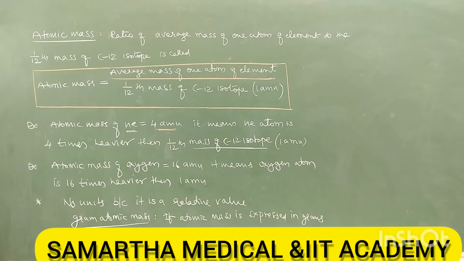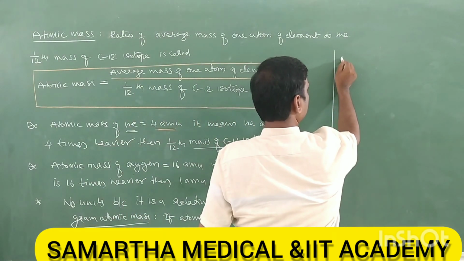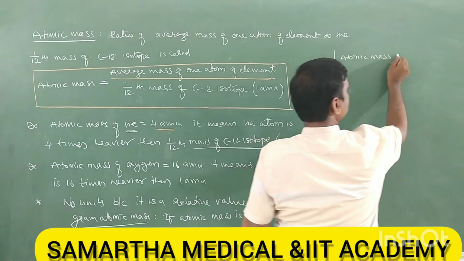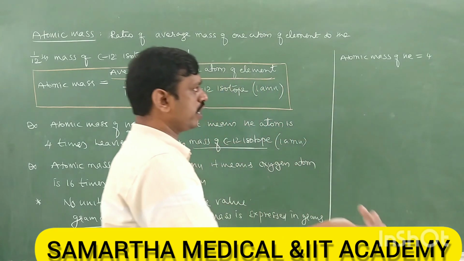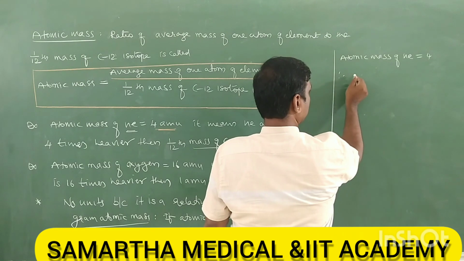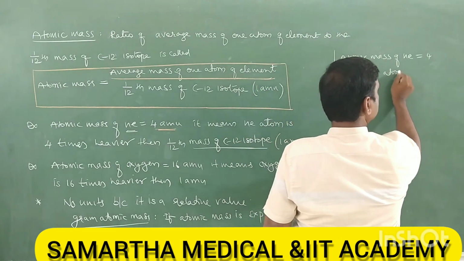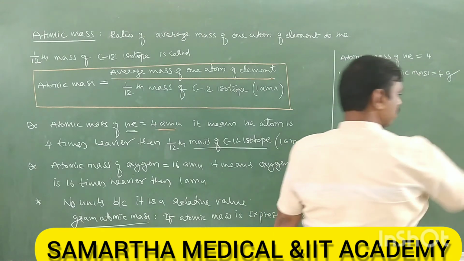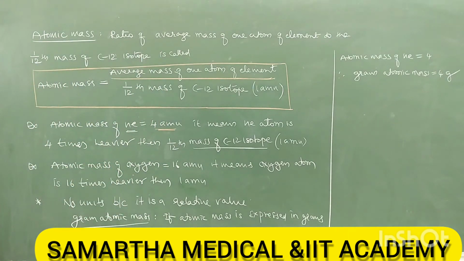For example, the atomic mass of helium. We already heard that the atomic mass of helium is 4, or you can take 4 AMU. Therefore its gram atomic mass is equal to 4 grams. Therefore 4 grams is the gram atomic mass of helium.